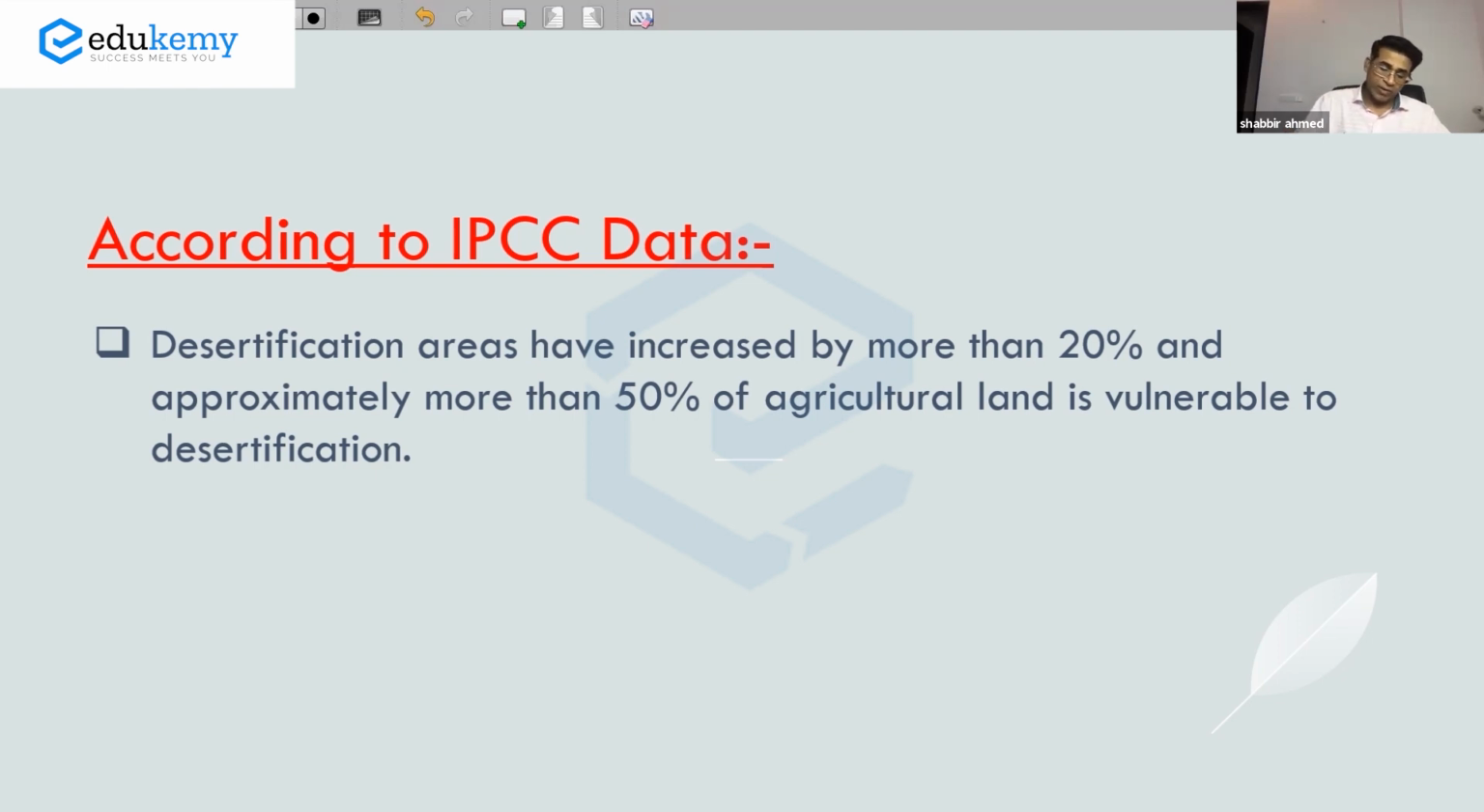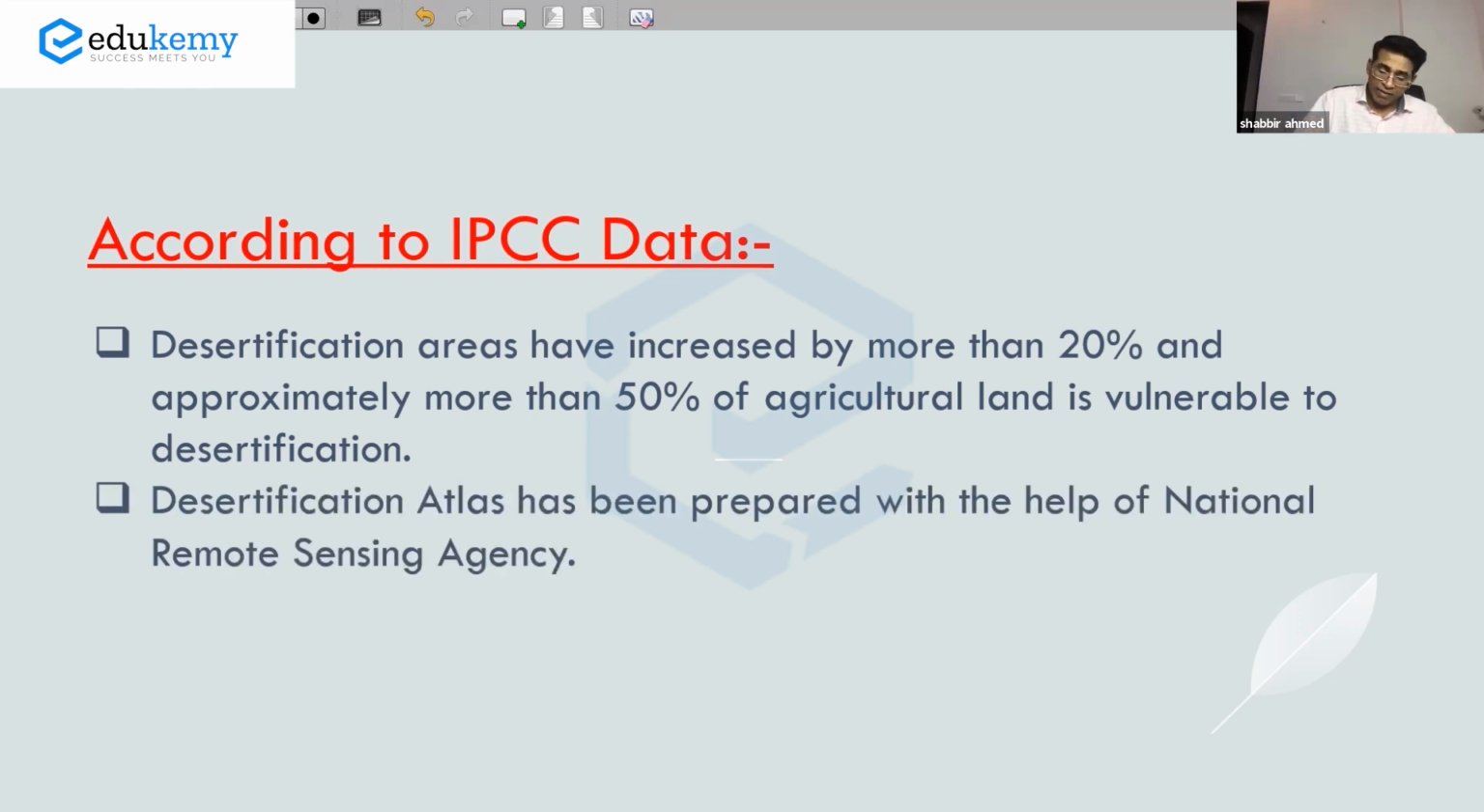That is the global data. I don't have India's data with me, but yes, we do have a desertification atlas, a land degradation atlas, which the National Remote Sensing Agency publishes. So just mention that the areas of desertification are increasing. So what is desertification? Use a map. What are the areas of desertification and why do we have desertification?